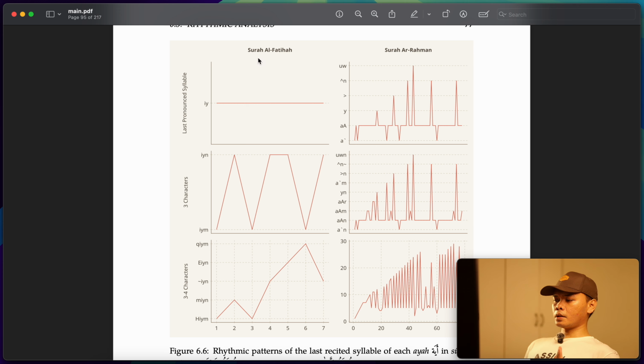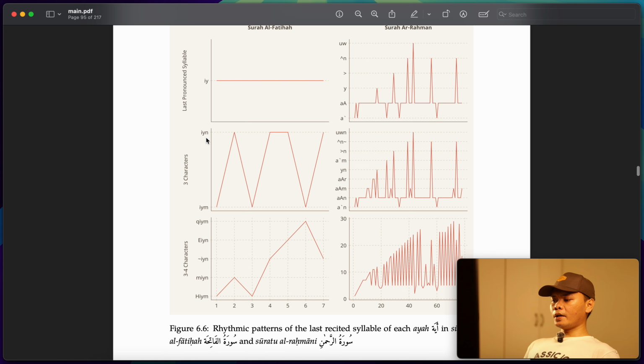In this case, I have here Surah Al-Fatiha, and if you read Surah Al-Fatiha, you will realize that all of the last pronounced syllables have a vowel of kasra, or e, for example. And if you add the last consonant of the recited syllable, you will find that it's simply a transition between im and in.